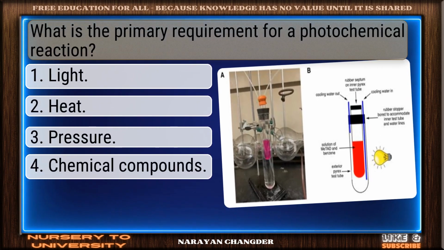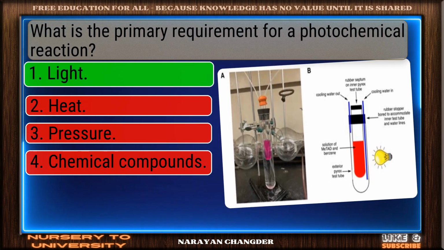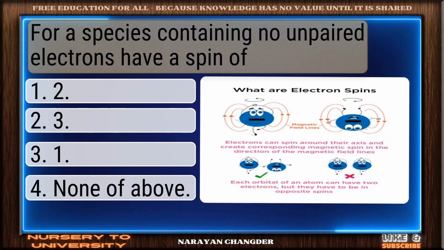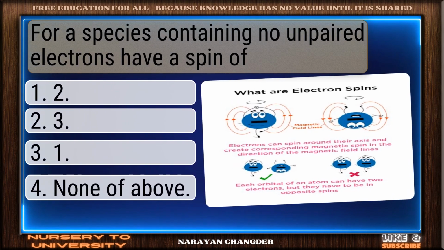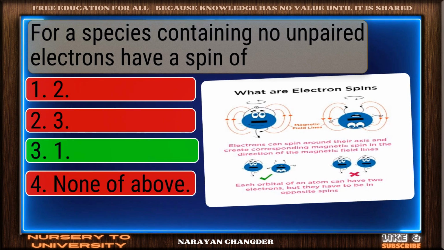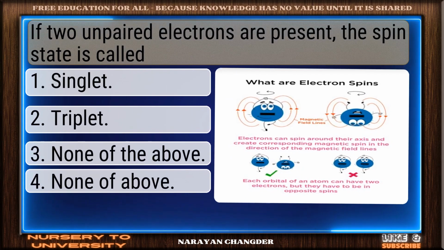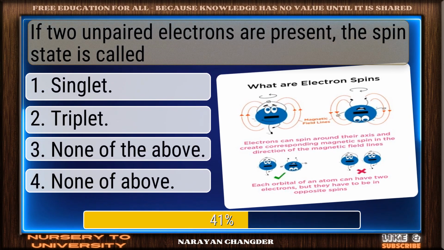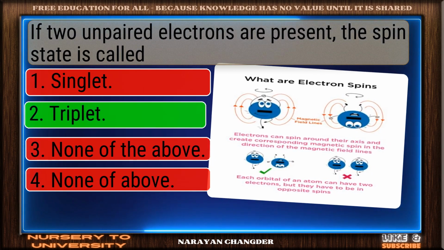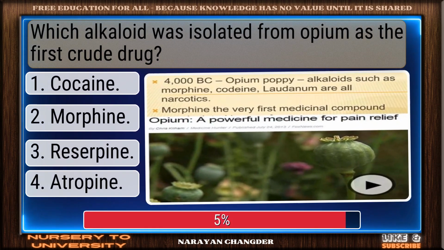What is the primary requirement for a photochemical reaction? You chose light, and it is correct. For a species containing no unpaired electrons, the spin is. Exactly. 1 makes sense, and it is the right choice. If 2 unpaired electrons are present, the spin state is called. Great job. Triplet is the accurate answer. Which alkaloid was isolated from opium as the first crude drug?